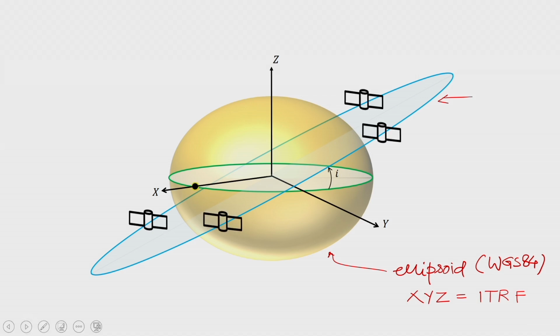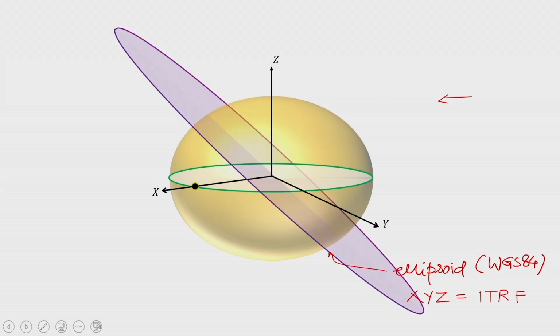Like this, there are 4 satellites moving in this orbit, and they are maintaining some speed, and as a result they are not colliding with each other. Rather, they are moving at a constant speed with each other. And what's the order of the speed? The order of the speed of a satellite is in kilometers per second, right? With this idea, you can imagine that for these 4 satellites, this is one orbital plane, and these 4 satellites are assigned to this particular orbit, and they are always moving in this orbit.